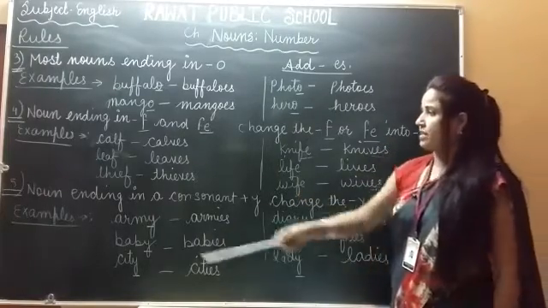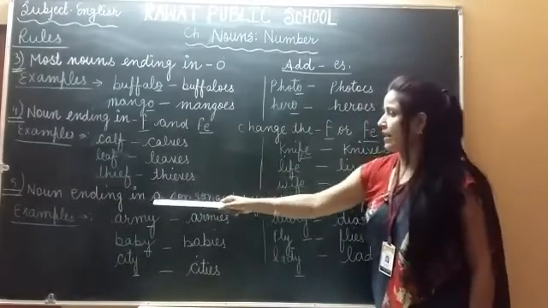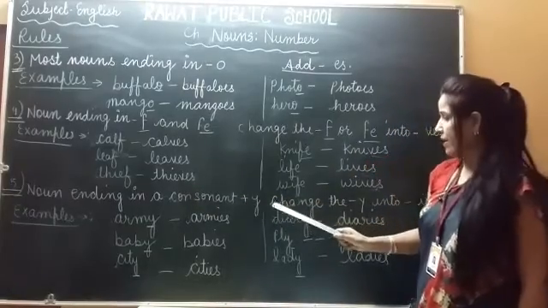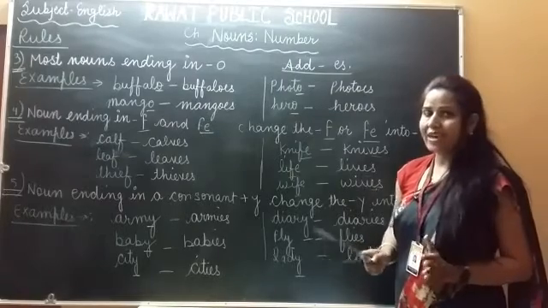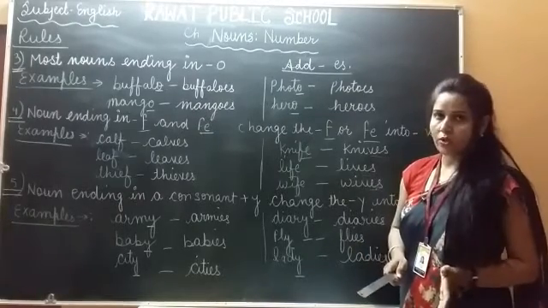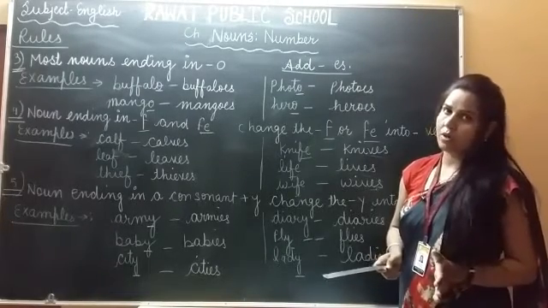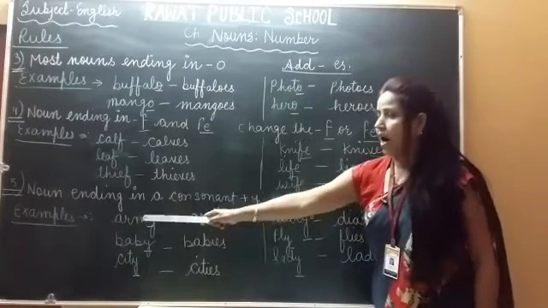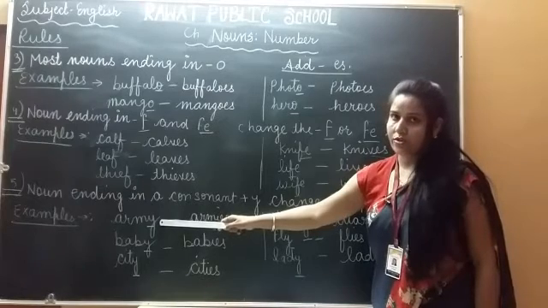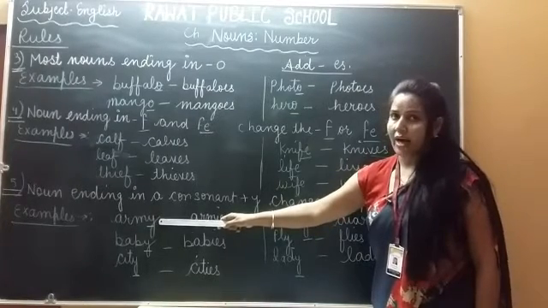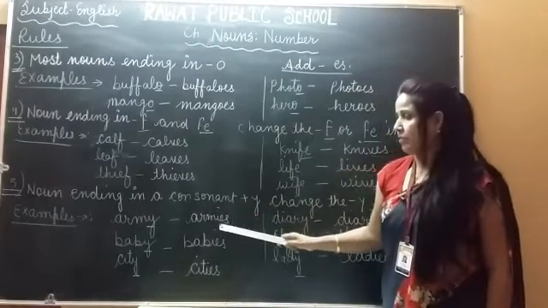Okay, next rule is fifth rule. A noun ending in a consonant plus Y, change the Y into IES. If any noun is ending in Y consonant, then we will add IES to make it plural. Okay, example, army, it is ending in Y, it's a consonant. Okay, the place of Y we will add IES to make it plural, so it will be armies.